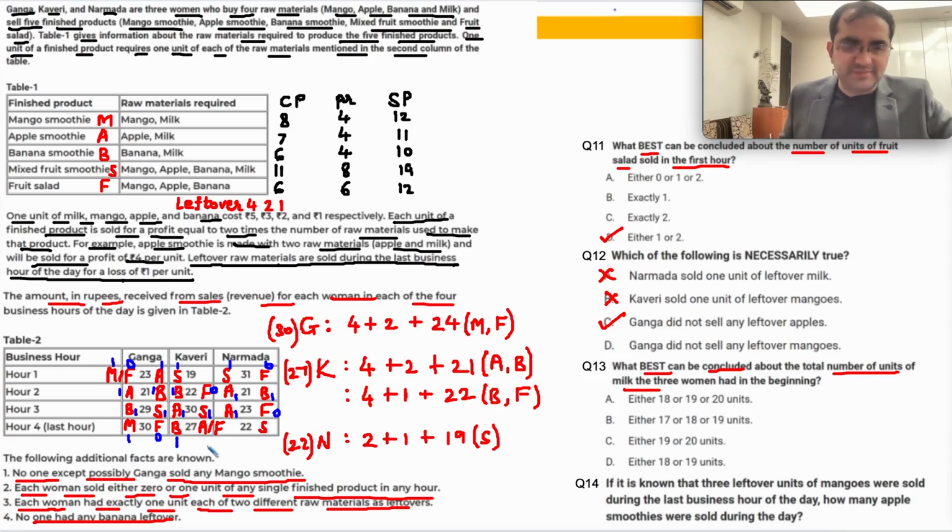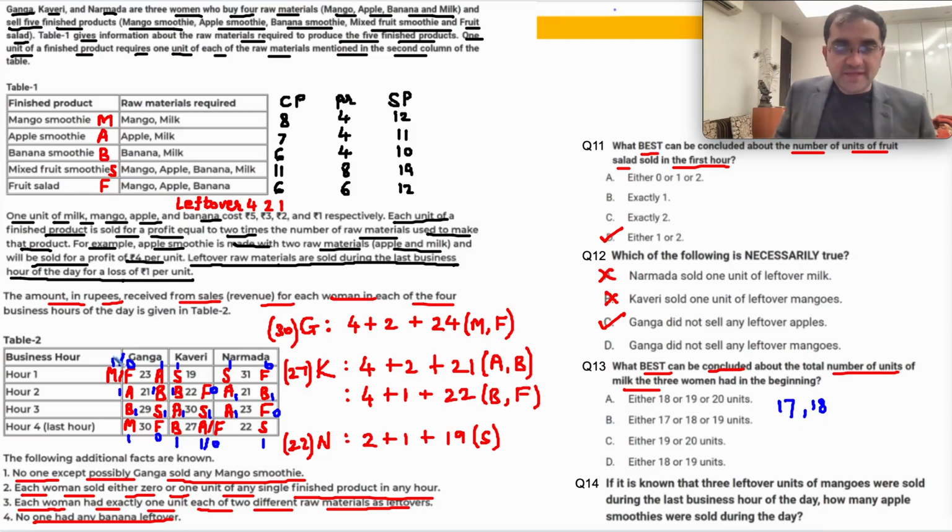B has milk, S has milk, A has milk, F does not have milk. Looks okay? चलो चलते. So let's try with 1 here. 1 के साथ 1 2 3 4 5 6 7 8 9 10 11 12 13 14 15 16. अगर यहाँ पे 1 लिया तो 17 के साथ 18 आ जाएगा. अगर यहाँ पे 0 लिया तो 16 के साथ +1 17. 16 + 0 + 1, 17 आ जाएगा.